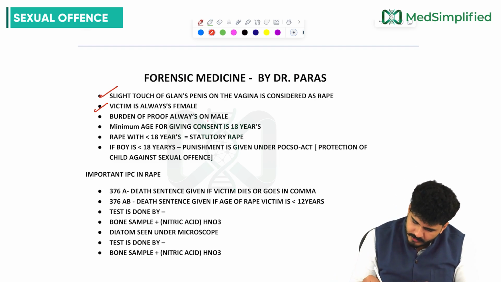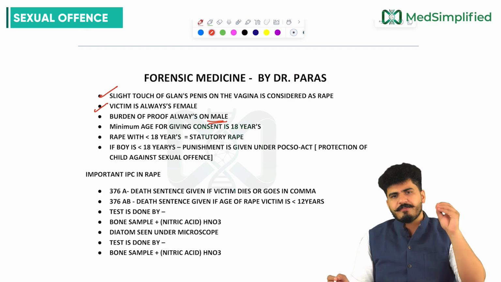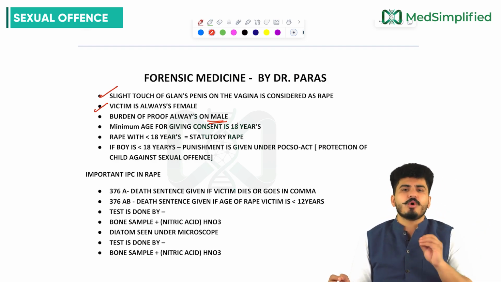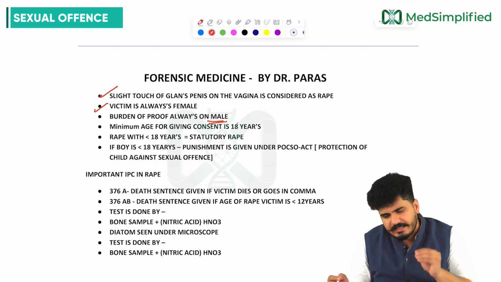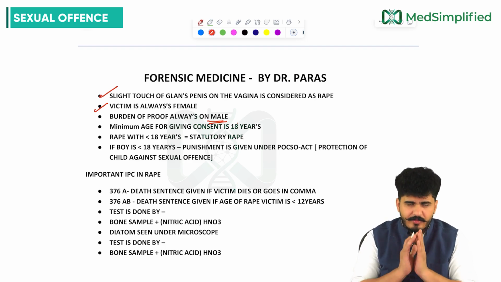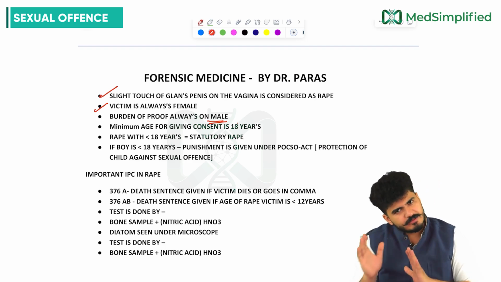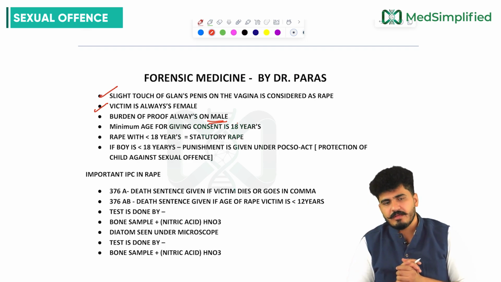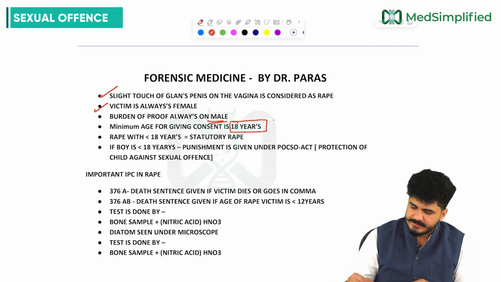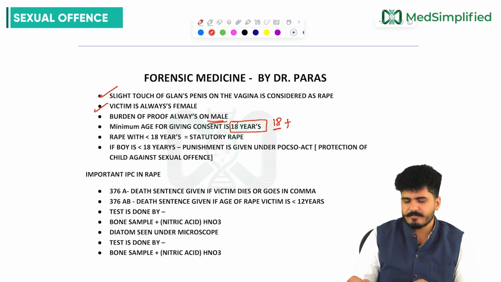The burden of proof is always on the male. Meaning if the female says she was raped by you, you have to prove otherwise by hook or by crook. A female can just put an allegation and you have to prove it. So the burden of proof is completely on the male, my dear friends. The victim is always female. The minimum age for giving consent is 18 years. So sexual intercourse is legally allowed at 18 plus, 18 or 18 plus.